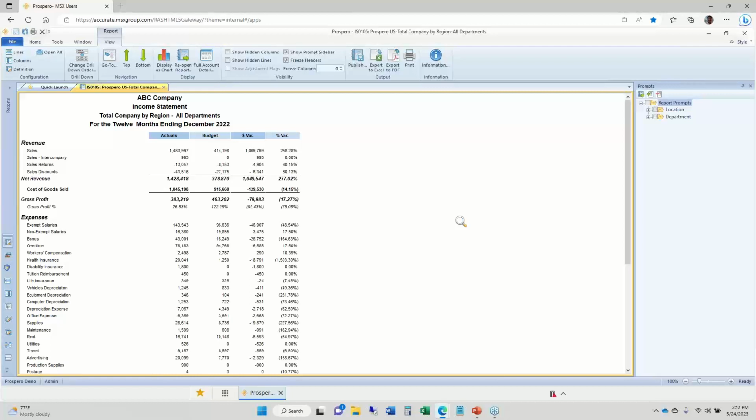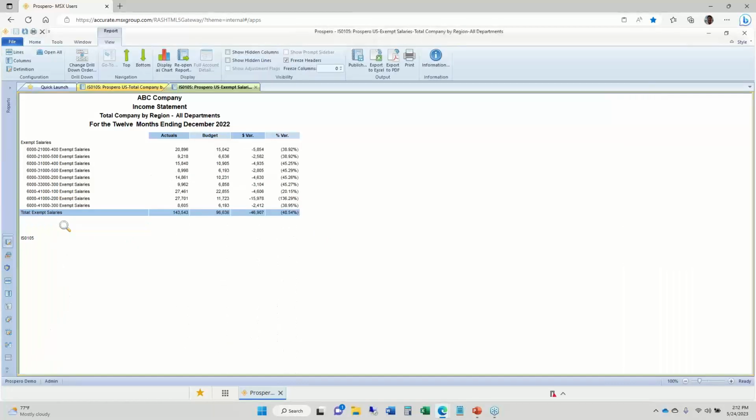Drill down for these reports is available for account and transaction level details. So if I double click on any of these rows here, I can drill down to the next level of detail, which would be the account level detail pages. So if I double click on salaries, this opens up in a new tab the account level detail, showing me all the account numbers, location, and departments that all these balances are posted to. So easy to drill down to the account level detail pages.